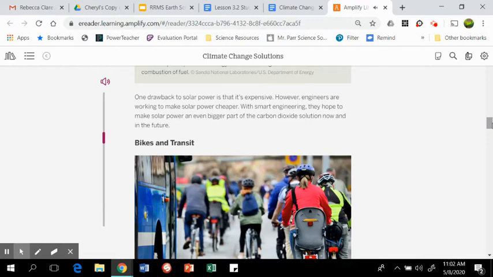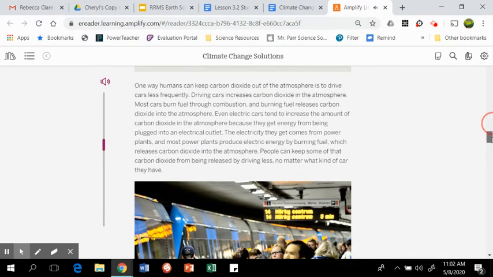One way humans can keep carbon dioxide out of the atmosphere is to drive cars less frequently. Driving cars increases carbon dioxide in the atmosphere. Most cars burn fuel through combustion, and burning fuel releases carbon dioxide into the atmosphere. Even electric cars tend to increase the amount of carbon dioxide in the atmosphere because they get energy from being plugged into an electrical outlet.